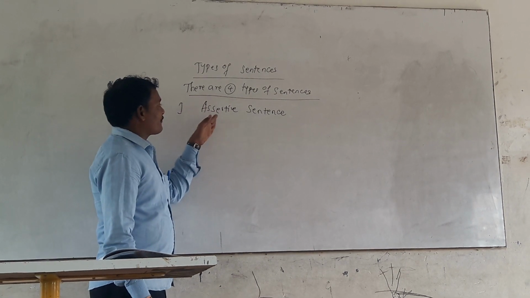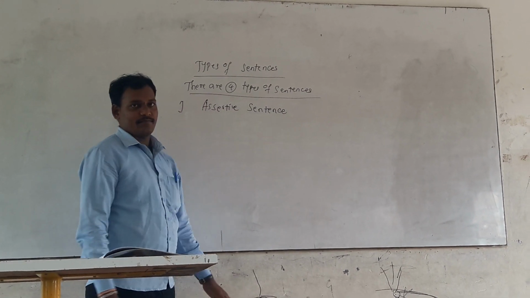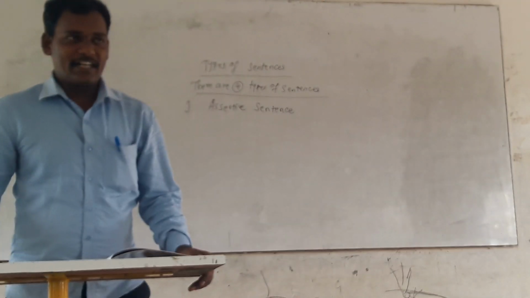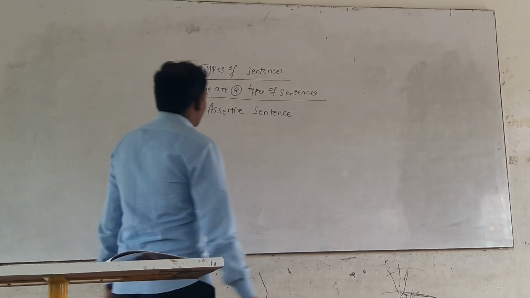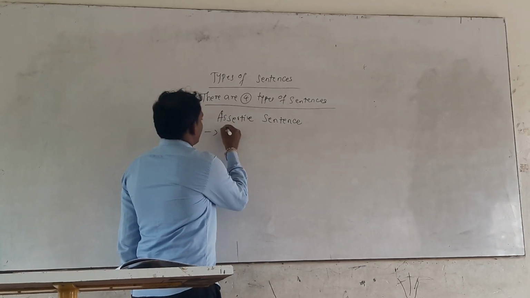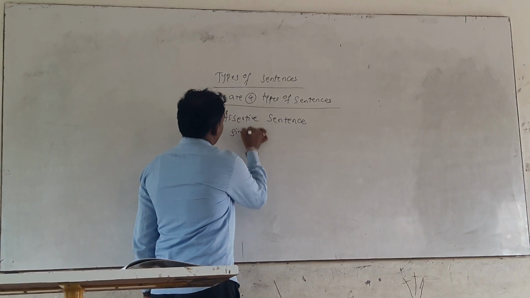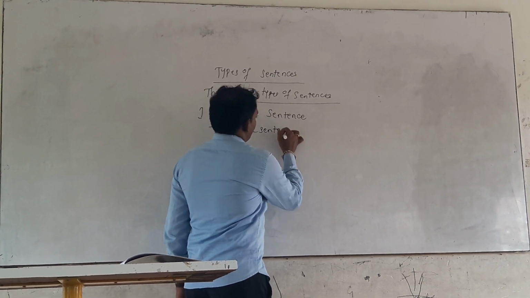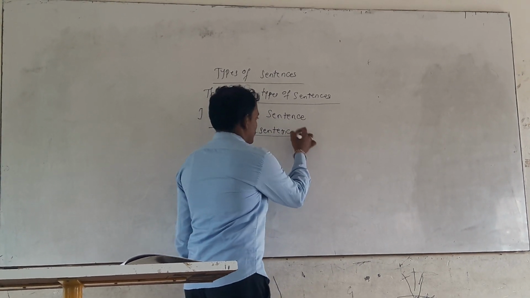Let us discuss the first one, that is assertive sentences. What do you mean by the assertive sentence? Assertive sentence is nothing but simple sentences.